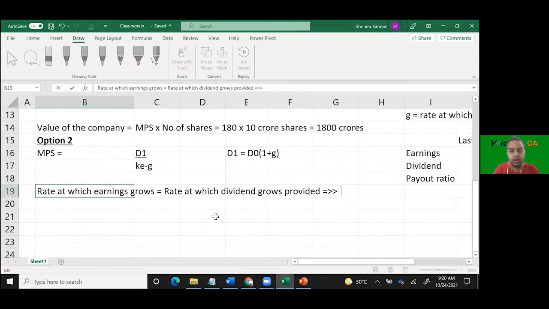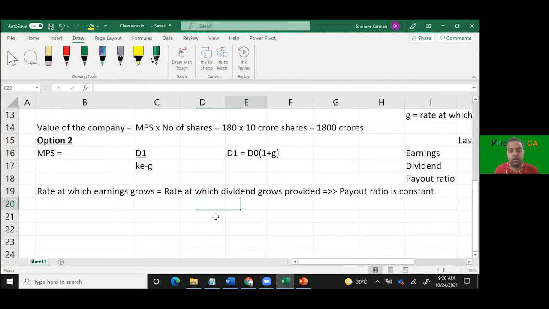Payout ratio is constant every year, right? In our example, what is the payout ratio, the example that we just now discussed? What is the payout ratio in the first year? What is the payout ratio in the second year? 50%, 10%.